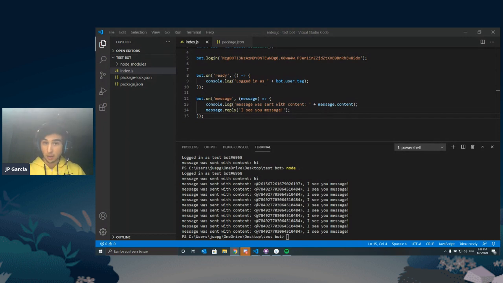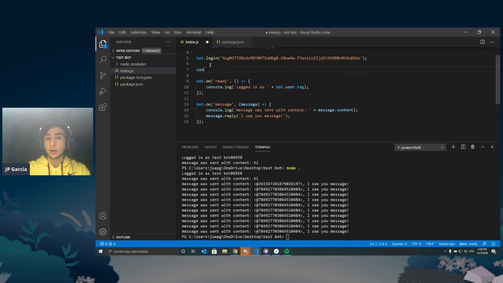So again, another challenge. I want you to implement this prefix use. What I would recommend you guys do is add another constant variable, const prefix, to equal this exclamation mark. And then remember, we're able to look at the message content. So we want to say, all right, if the message content is prefix plus something, let it be ping. Let's do ping pong, because ping pong is very common here. If the message content is our prefix and then ping, we're just going to reply to that same message with pong.